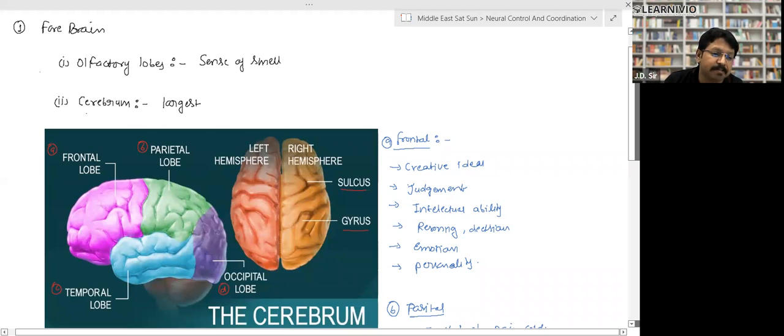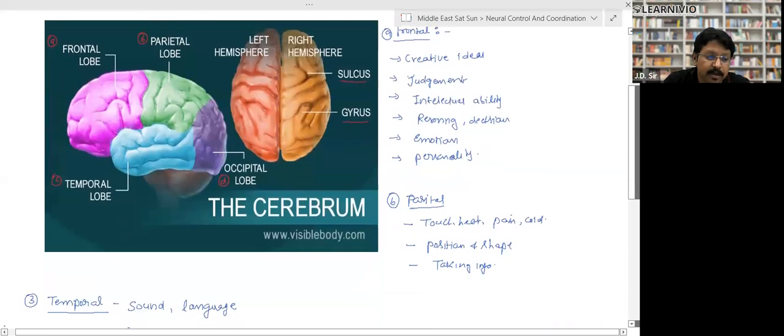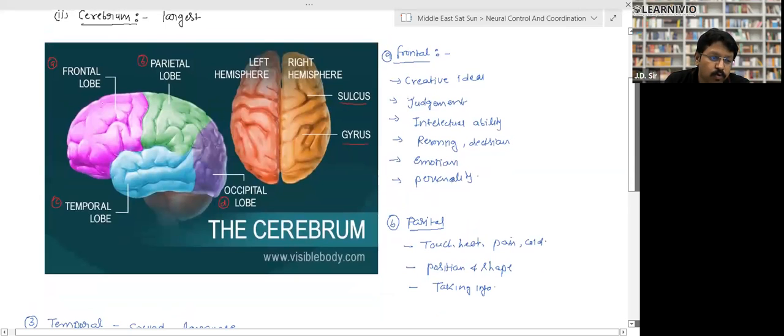Now, the second part is cerebrum. Cerebrum is the largest part of the forebrain, right? Further, cerebrum is divided into the frontal part, the front part. Parietal means rooftop, the rooftop part. This temple part is called temporal, and the backside part is called occipital. So we have divided cerebrum into four parts: frontal, parietal, temporal, and occipital. Now we will study the function of each part one by one.